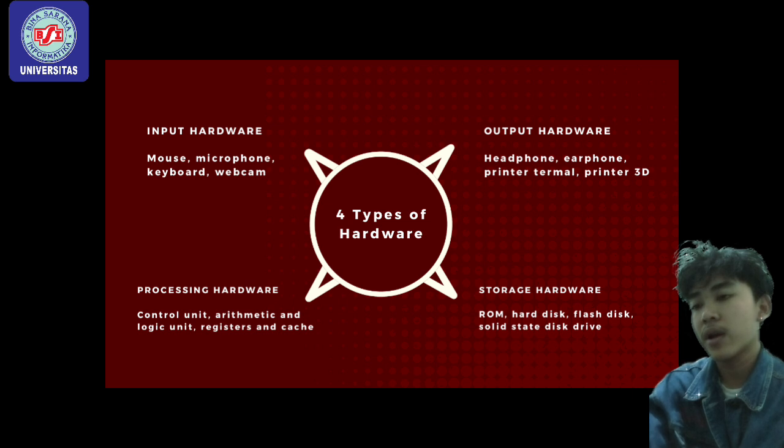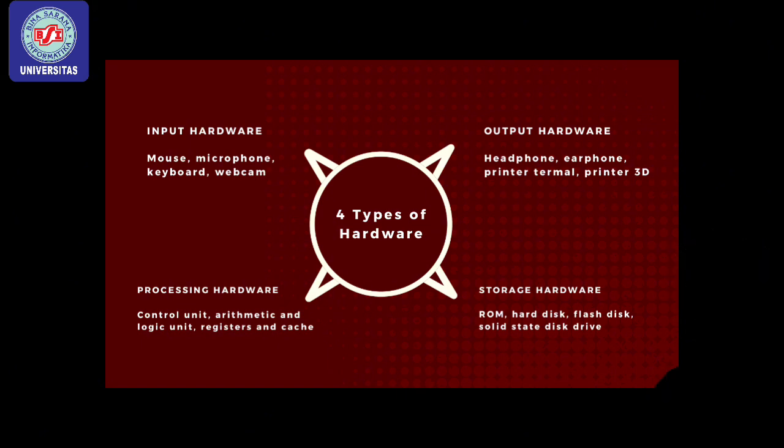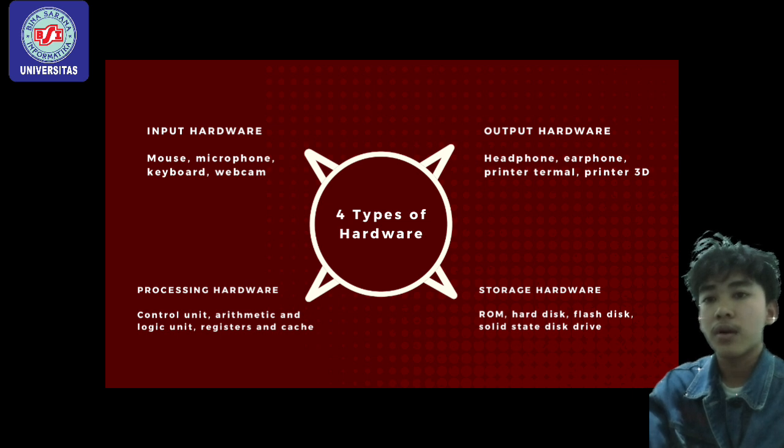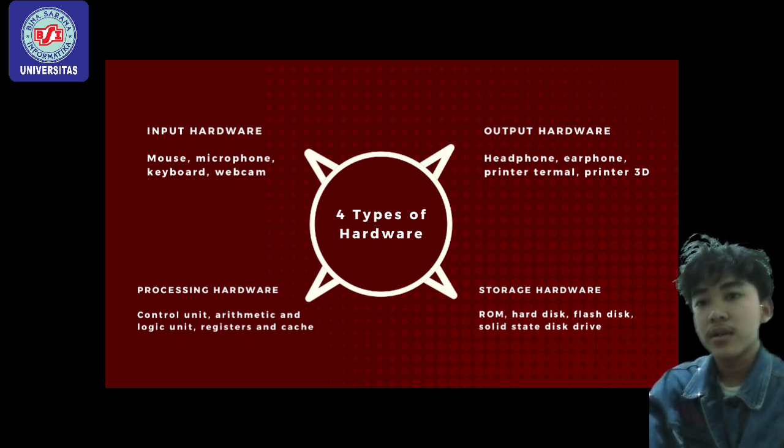And processing hardware: control unit, arithmetic and logic unit, register and cache. Storage hardware: ROM, hard disk, flash disk, solid state disk drive.